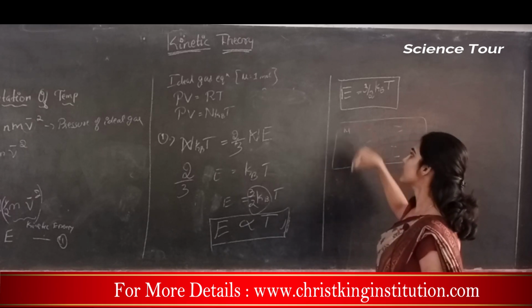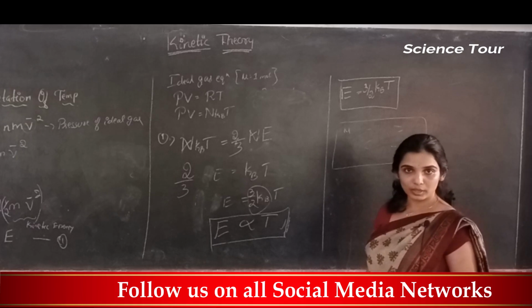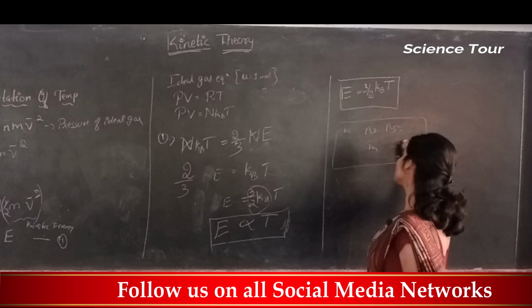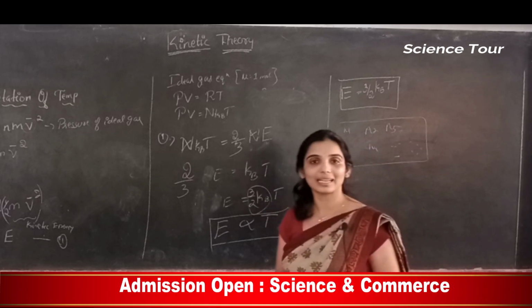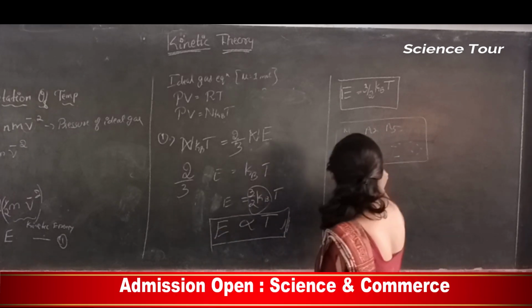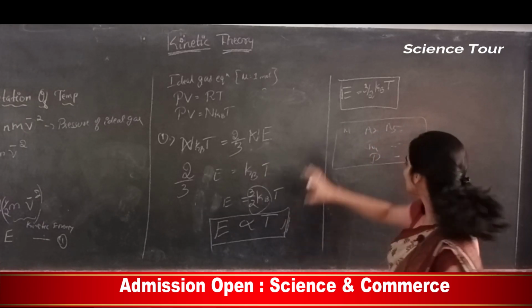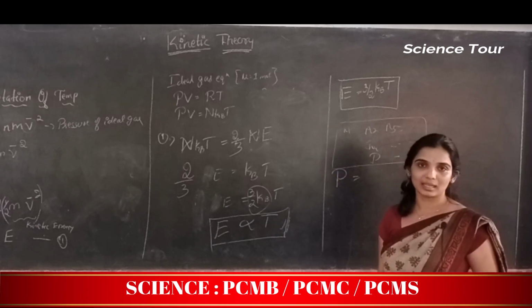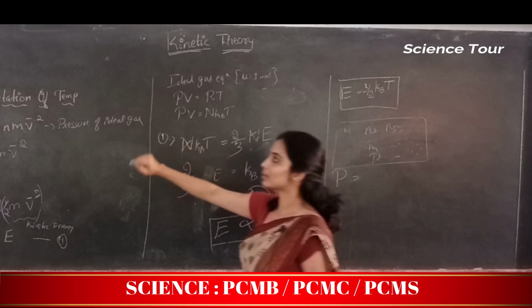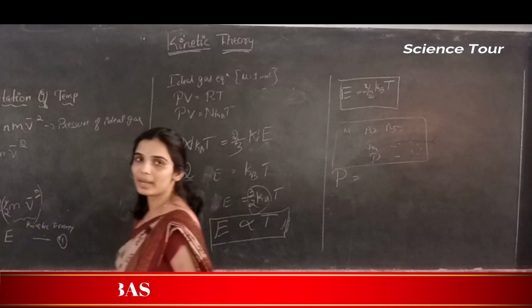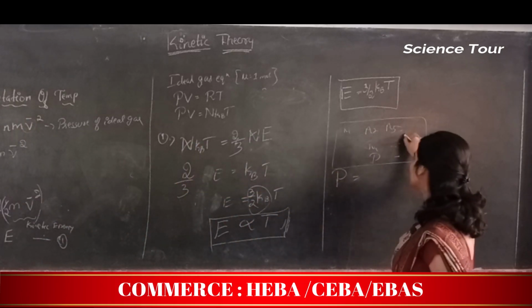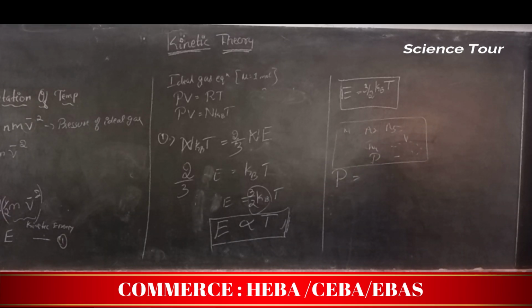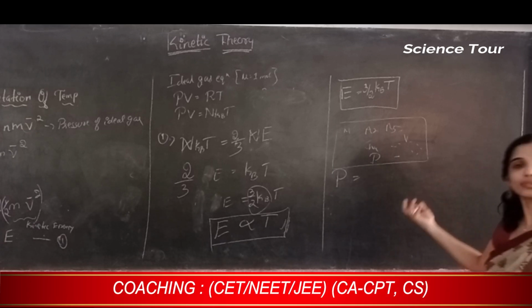So one ideal gas has N1 molecules per unit volume, another has N2 molecules, another has N3, N4. So it is a mixture of all these ideal gases. So the total pressure of this mixture be P, the total pressure of the whole container. So P is the pressure of the whole container. Then we know that pressure is 1/3 N m V bar square. So let's say all the molecules are moving with different velocities.